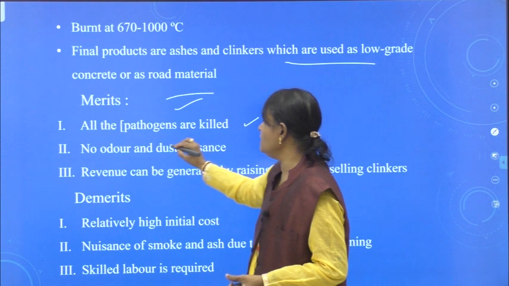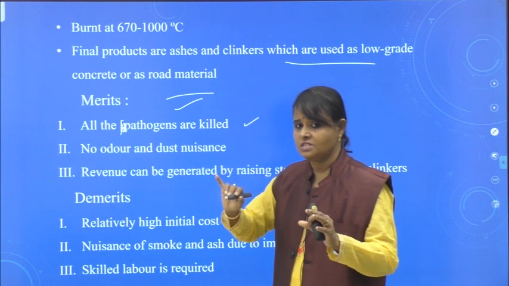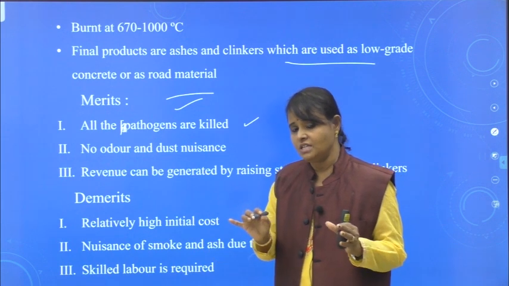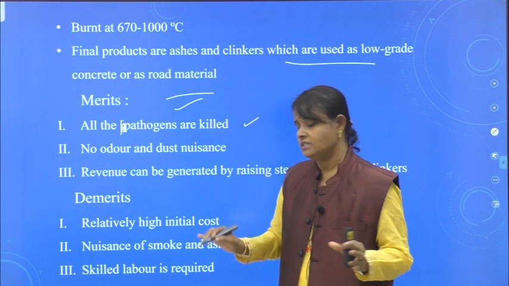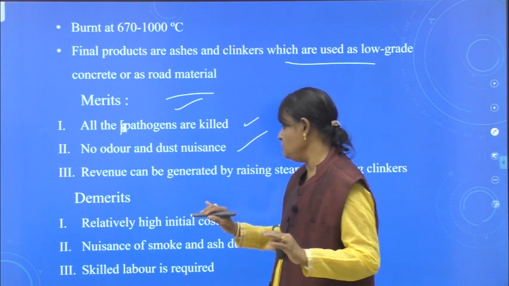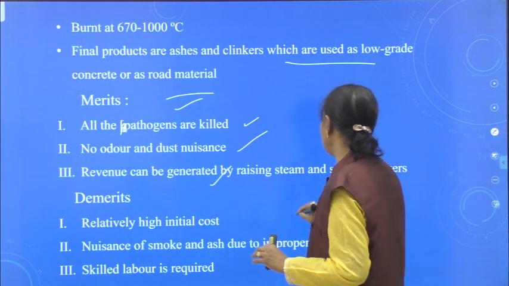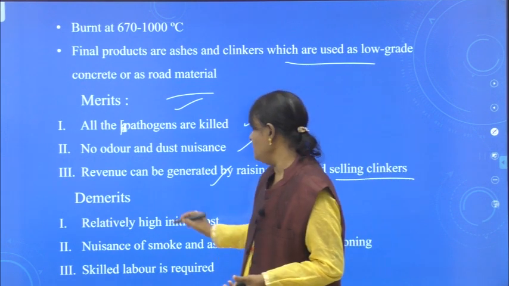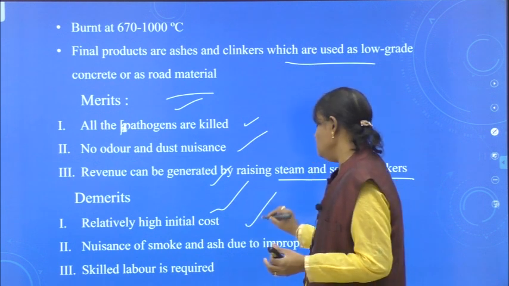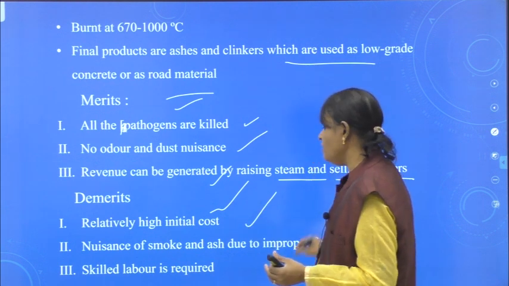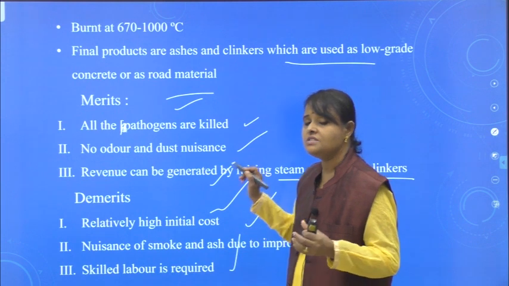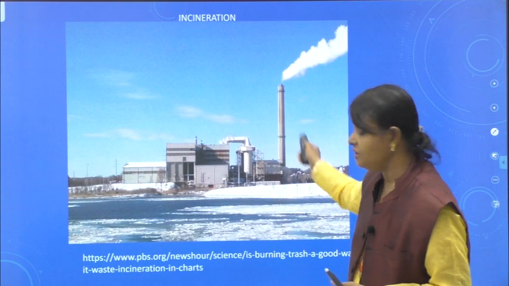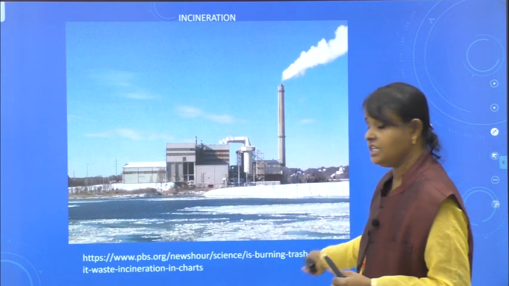Merits: pathogens are killed, because we are applying more temperature. Pathogen means biological agent which causes disease, that is killed. No odor, no dust nuisance. Some revenue can be generated by raising steam and selling clinkers. What are demerits? High initial cost, nuisance of smoke and ash due to improper functioning, skilled labor is required. These are the demerits of incineration. This is an incineration plant, you can see in this picture.